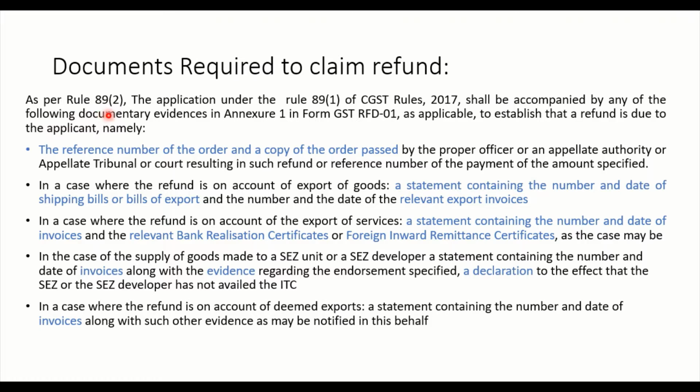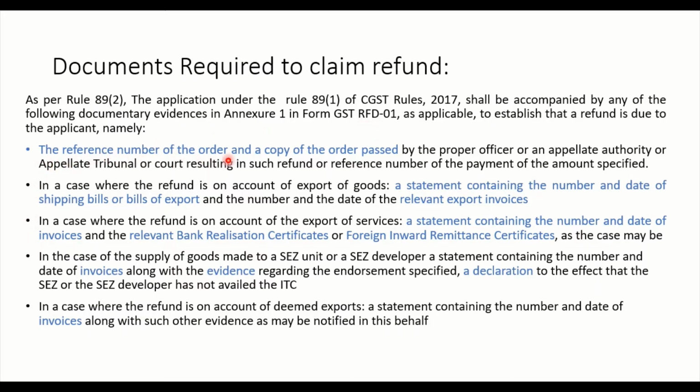As per rule 89 sub rule 2, the application has to be made under rule 89 sub rule 1 of CGST rules 2017, and that should be accompanied by any of the following documentary evidences in annexure 1 in form GST RFD 01. GST forms are also we are going to see today. So these are the lists.